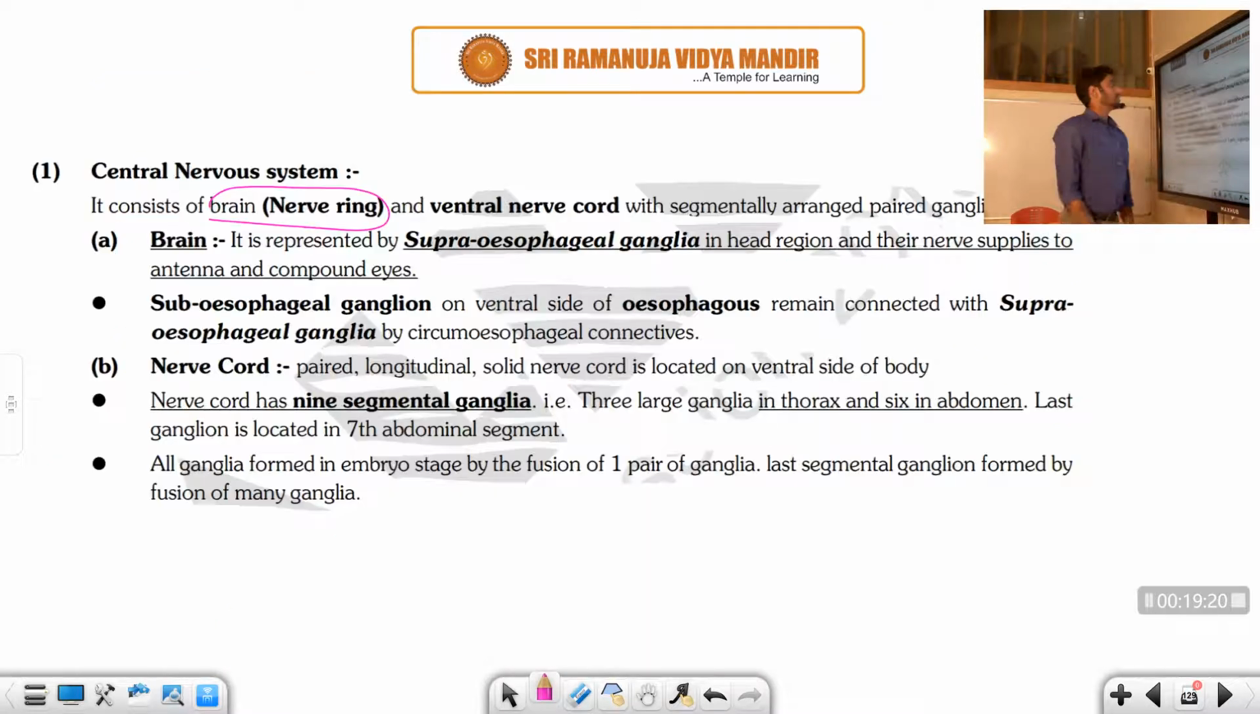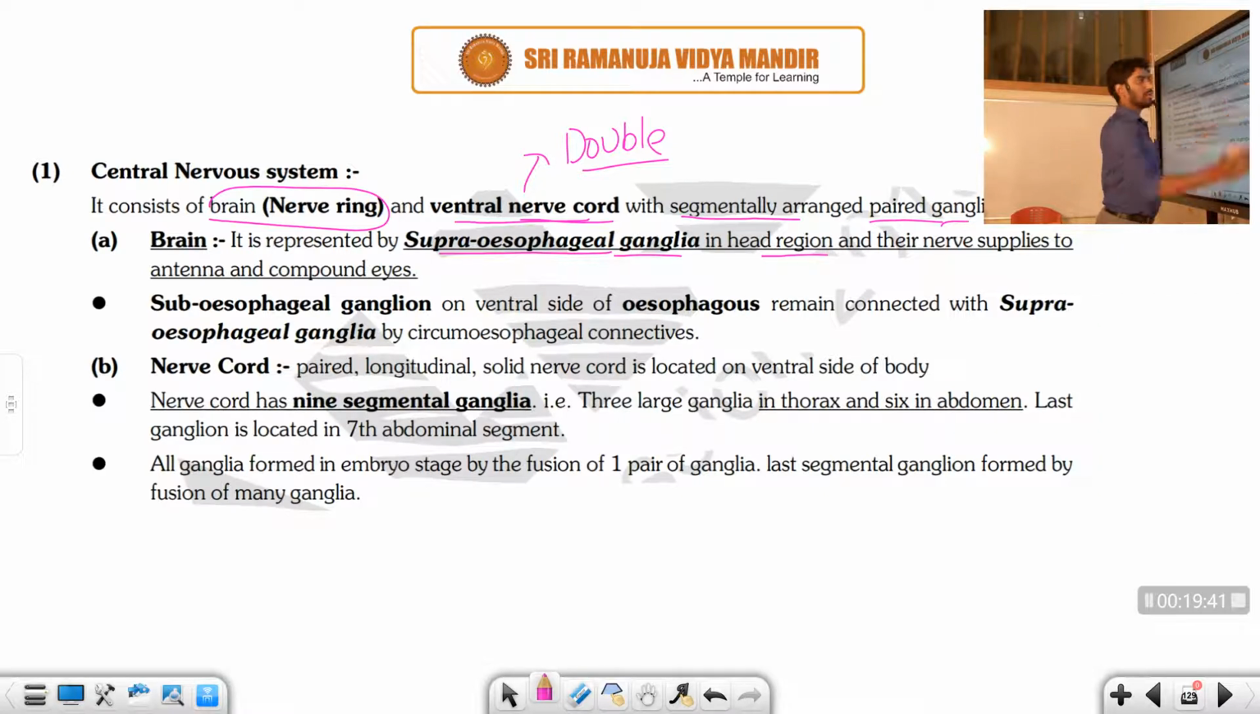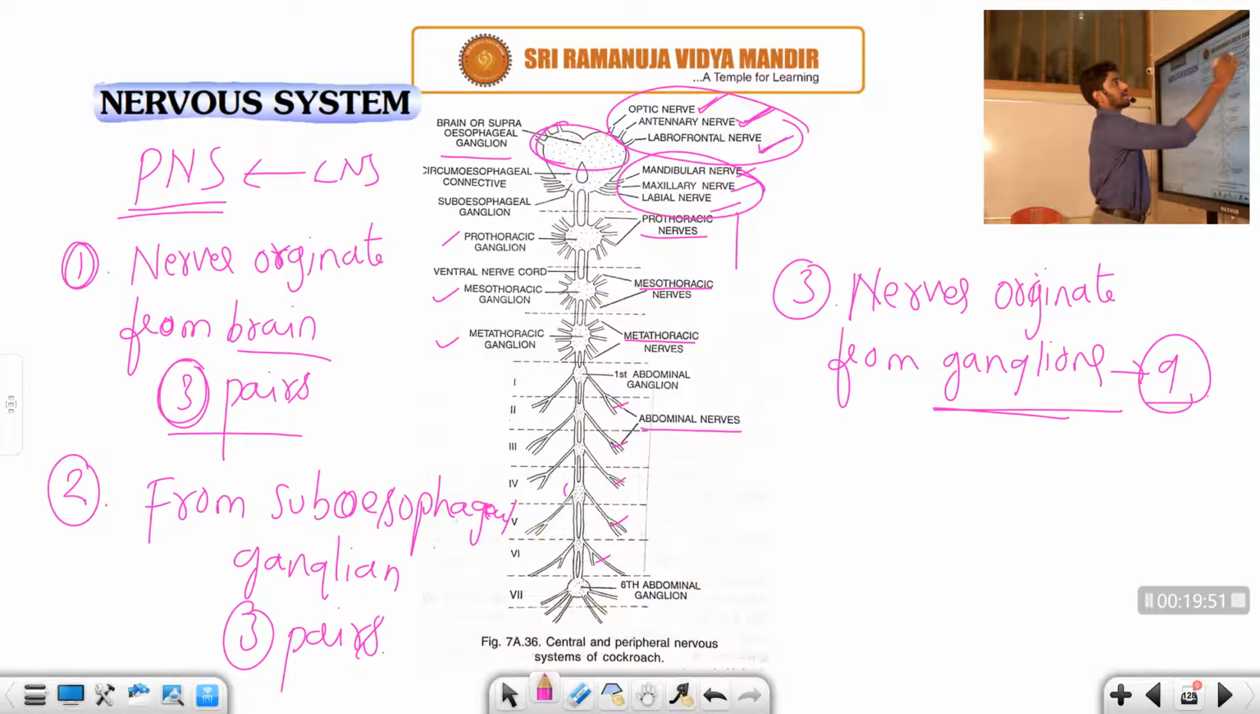Right, student? Next, the ventral nerve cord is present with a segmented arrangement of paired ganglia. We already discussed this, no? The ventral nerve cord is double, right? Let us discuss the brain. It is represented as the supraesophageal ganglion. It is present in the head region only, and its nerves are supplied to the antenna and compound eye. Here you can see the optic nerve, antennary nerve and labrofrontal nerve.